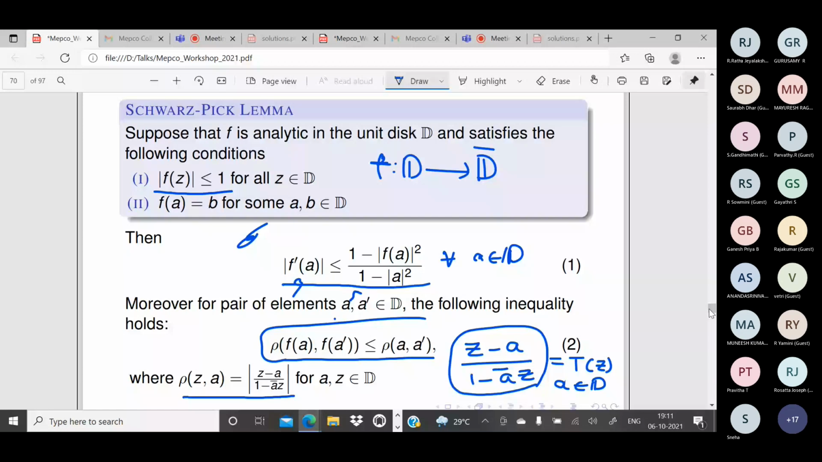Once again, can you tell me? Mobius transformation. Yeah, Mobius transformation or bilinear transformation. Okay, what is so special about this type of Mobius transformation? If I fix an element a in the unit disk and consider this transformation z minus a by 1 minus a bar z, what does it do to the unit disk?